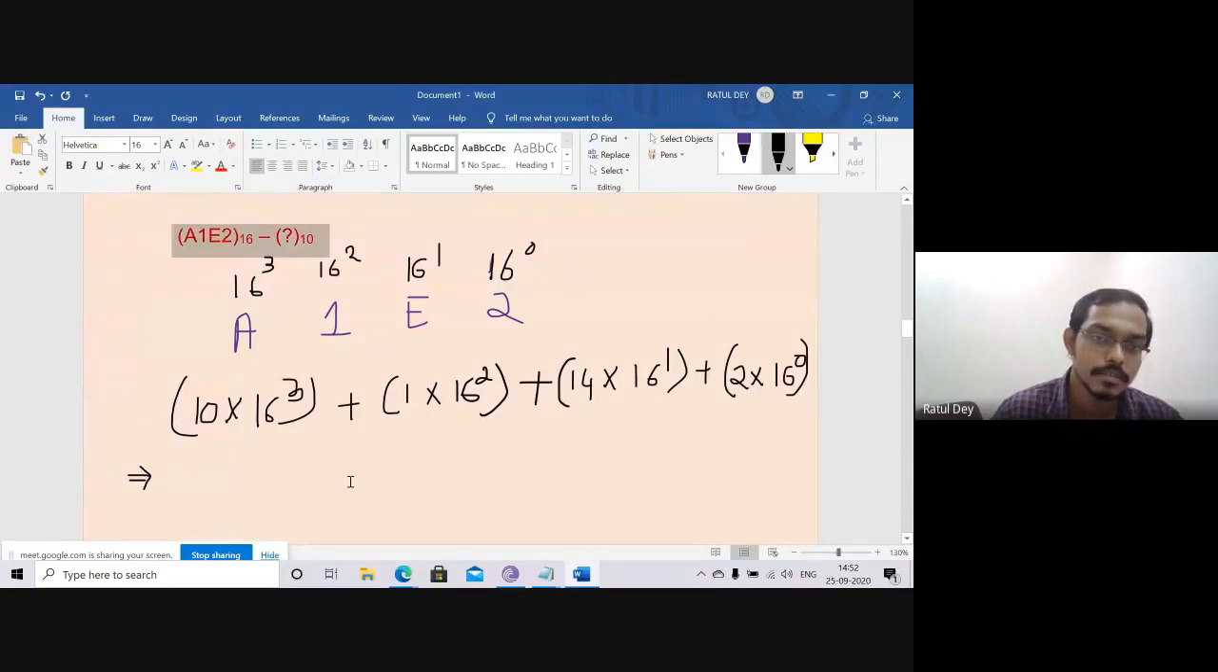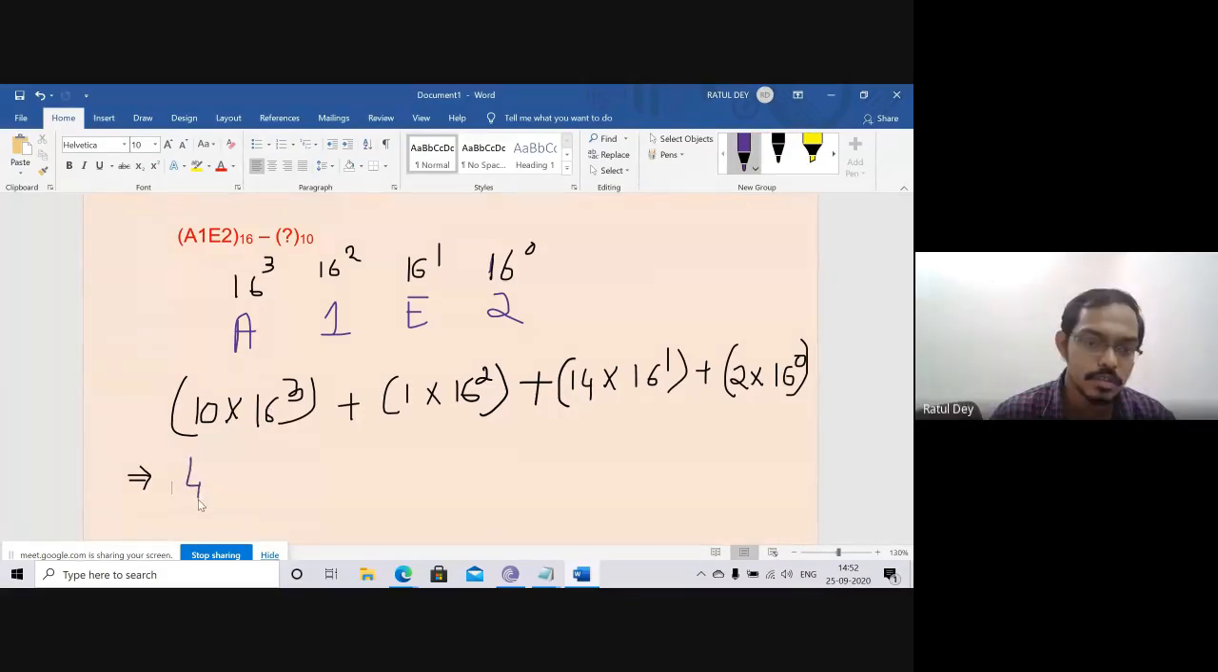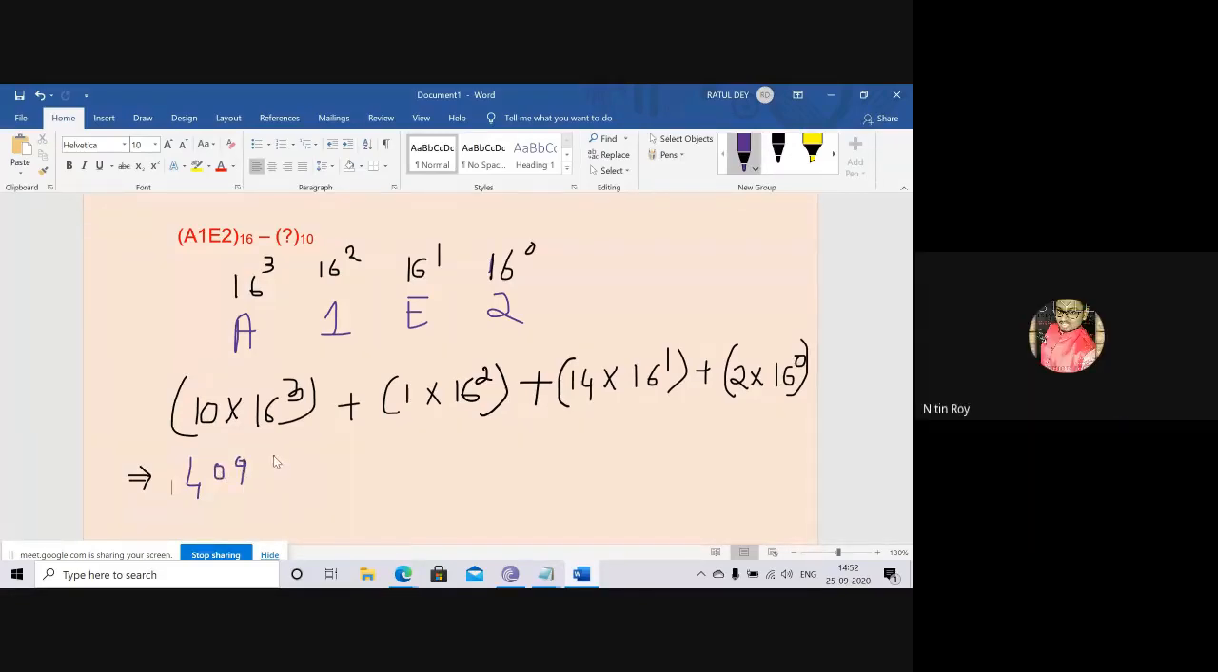Can anyone say, what is the answer? 16 to the power 3. That means 4096.